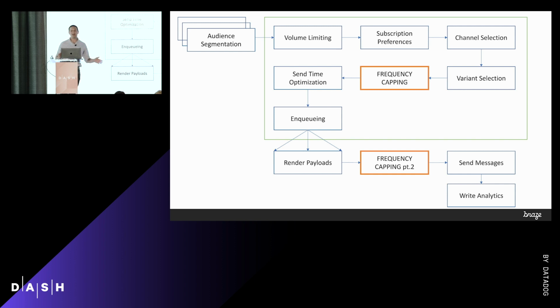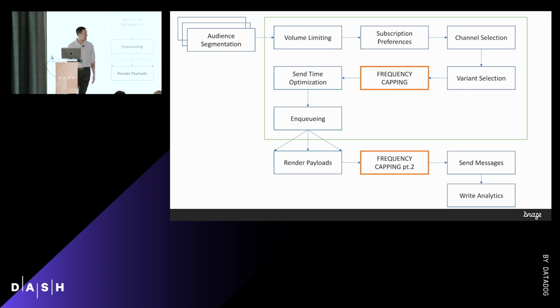And unfortunately, we have to do it twice. So we have features such as optimal time notification or local time sends, where we'll send messages at the user's local time. So I might get a push at 4, and then if you're on the West Coast, you'll get a push at 4 Pacific time. And so that means there's a time gap between when some of this stuff runs. So we go ahead and check that frequency cap again a second time. So we have 2 places in our pipeline where we do this job. So again, it seemed like a fantastic place to optimize.